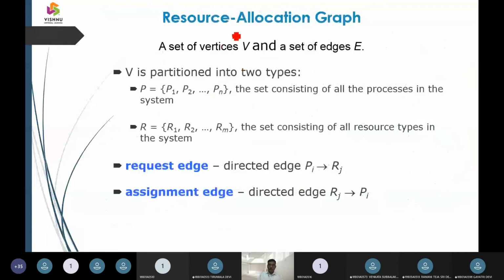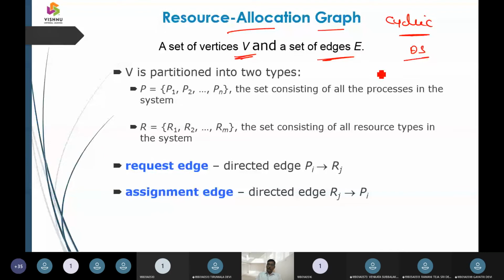Next, we have the resource allocation graph. It is going to be represented with a set of vertices and a set of edges. As it is a graph, it is going to be cyclic. It is going to have a cyclic data structure.